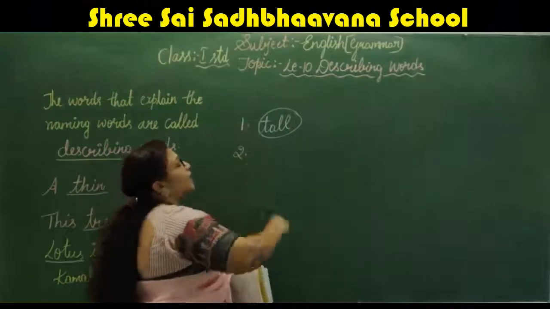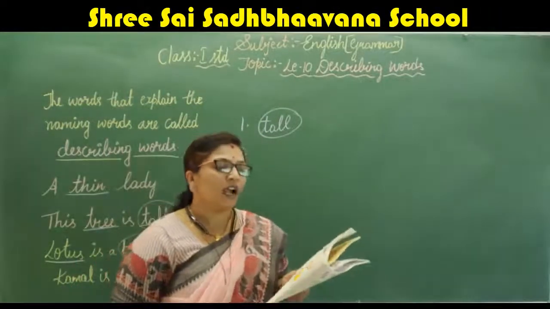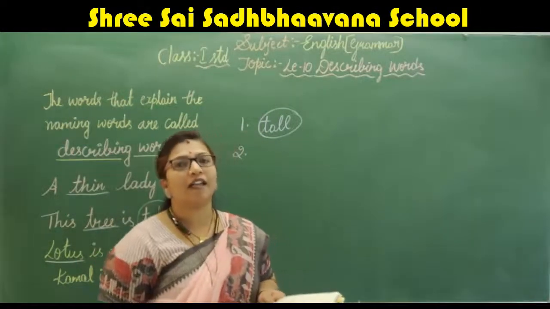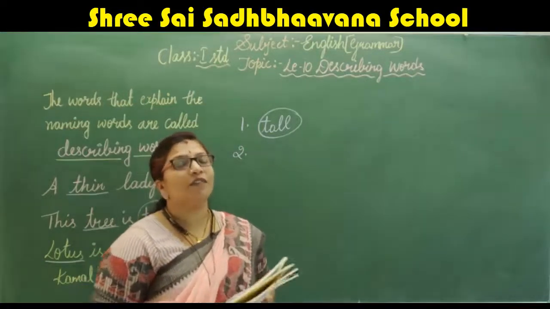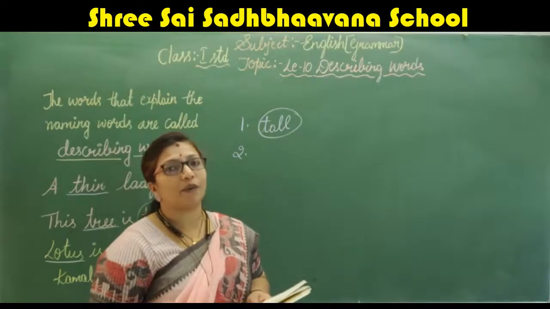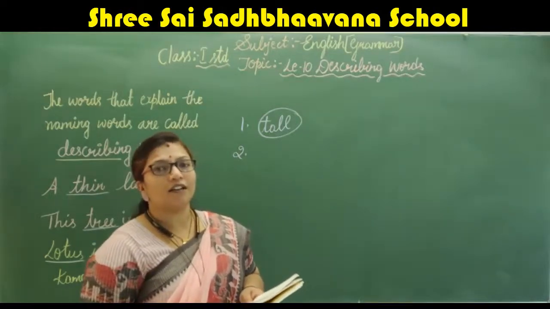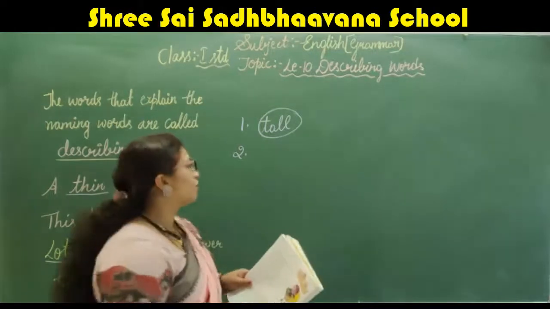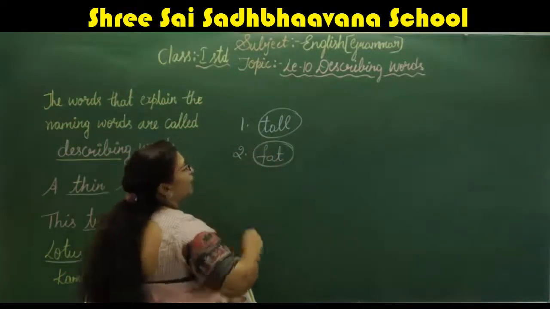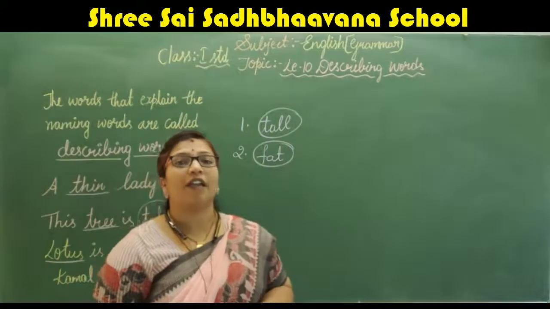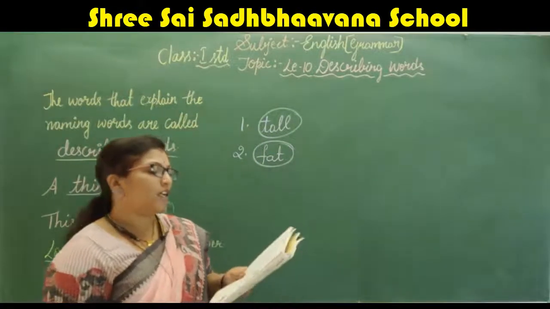First one done. Second one, Amit is a fat boy. How is Amit looking there? Which word is explaining Amit? He is looking fat, right? So, you have to circle F-A-T, fat.